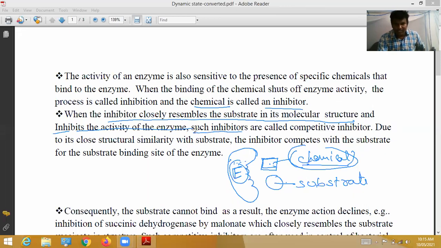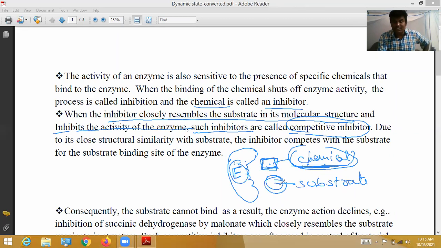Such kinds of chemicals are called competitive inhibitors. Why is it called a competitive inhibitor? Its structure resembles the substrate.